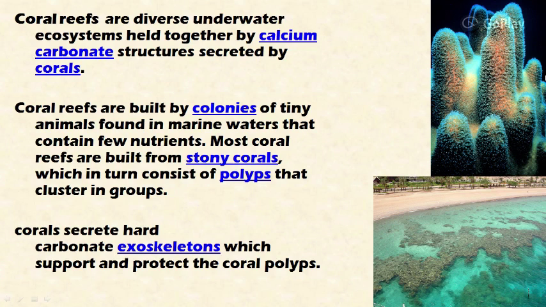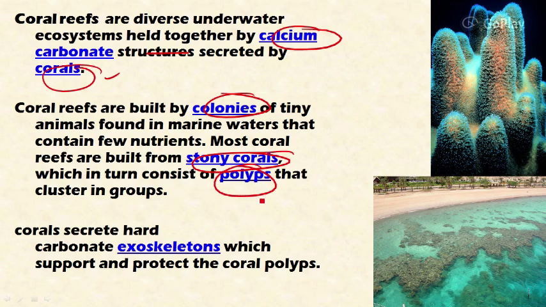First, the definition. Coral reefs are diverse underwater ecosystems held together by calcium carbonate structures secreted by tiny animals called corals. These coral reefs are built by colonies of small animals found in marine water, and most coral reefs are built from stony corals, which in turn consist of polyps. These are the animals.